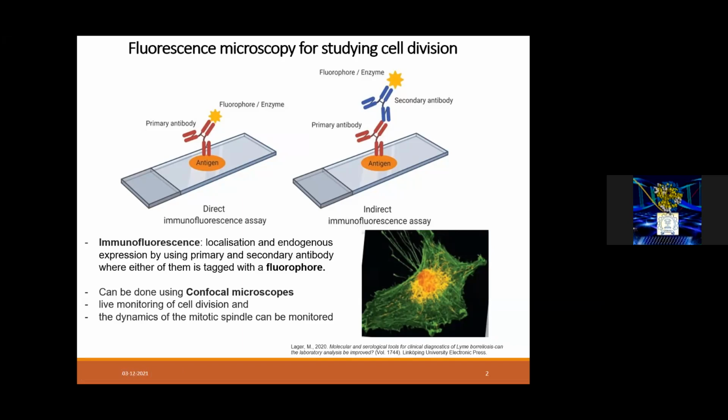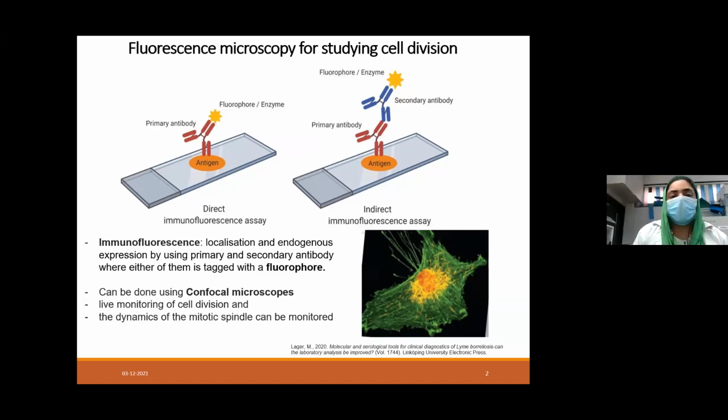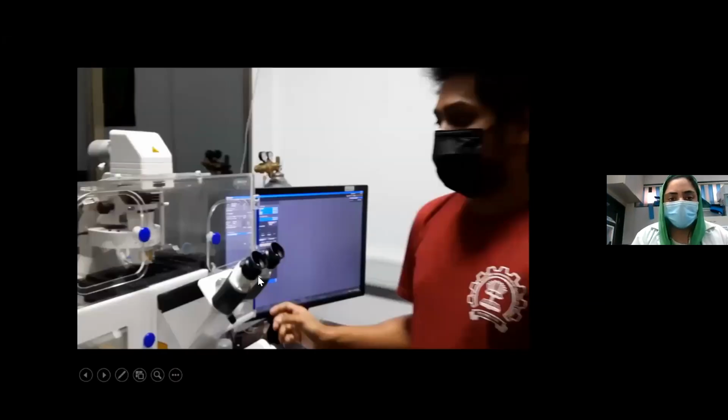their expression and localization. So now we'll go through the demonstrative steps that are involved when we have a prepared slide on which our cells are present. If we want to see the cells, we have to mount the cells on these slides, and then these slides can be visualized in the microscope. So now we'll go through the demonstrative steps which are involved in confocal microscopy.